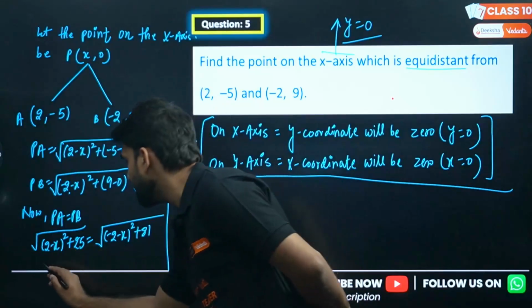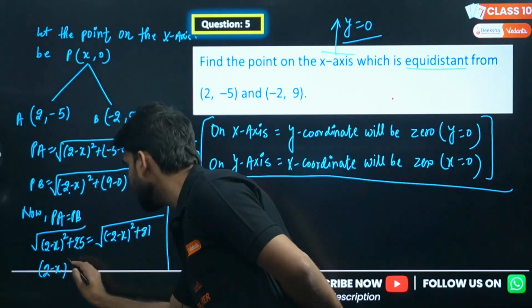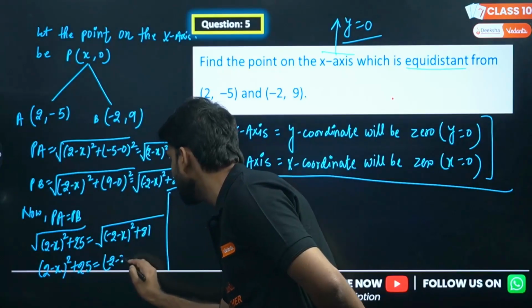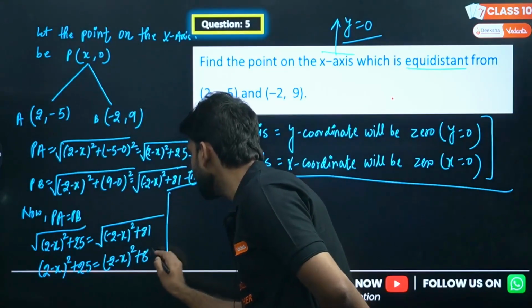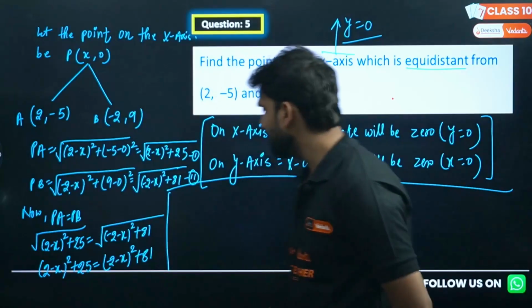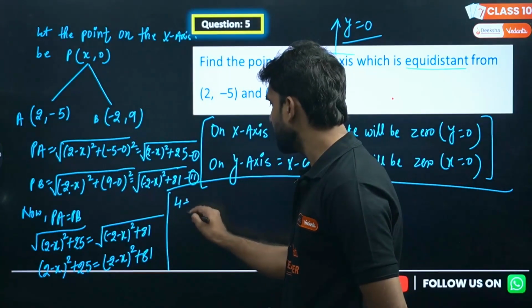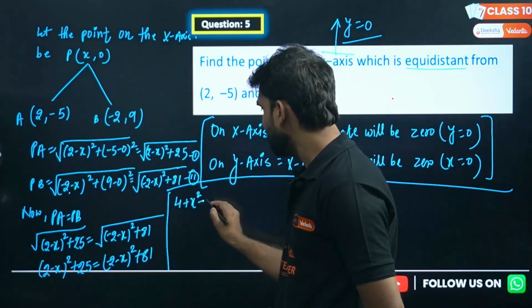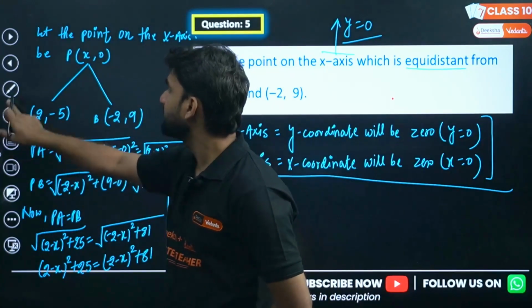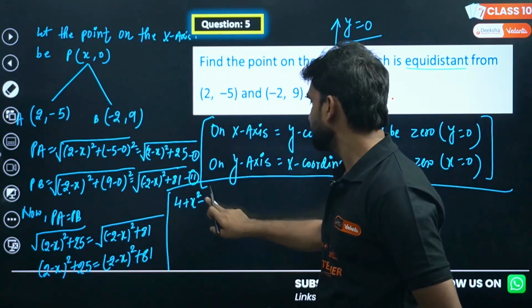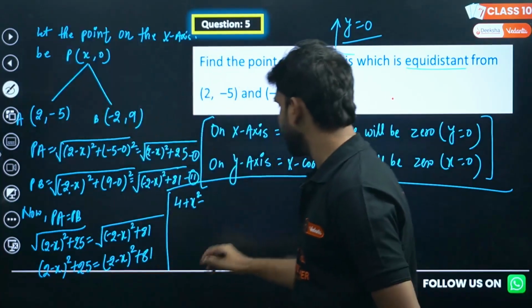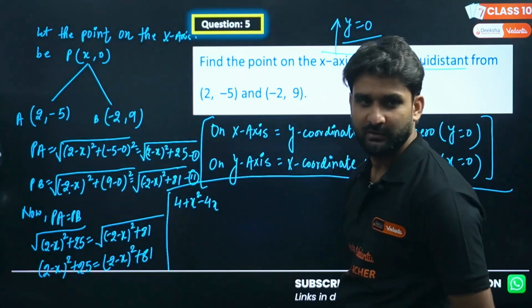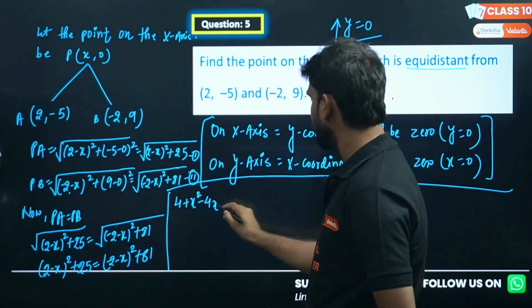So this will be 2 minus x whole square plus 25, and this will be minus 2 minus x whole square plus 81. 2 minus x whole square will be 2 square, a square plus b square minus 2ab, so that will be minus 4x, and this is 25 here.